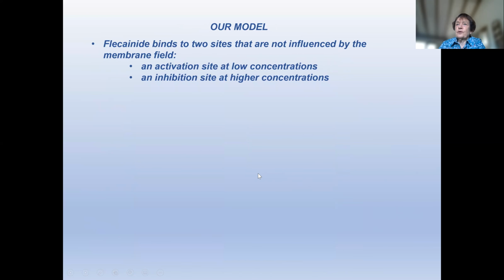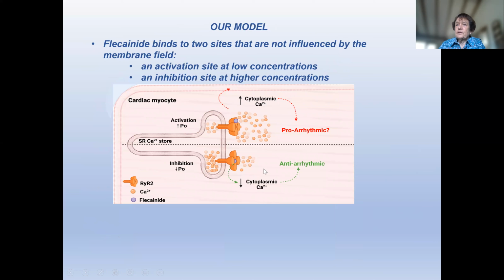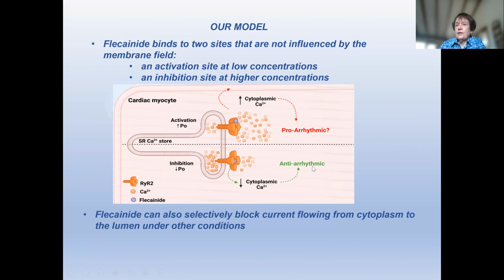Okay, so how do we explain our data? What we're suggesting is that there is an activation site which is occupied with low flecainide concentration, which increases open probability, and a second site, again away from the channel pore, not voltage dependent, which inhibits P0 at higher concentrations, and that produces a decrease in cytoplasmic calcium concentration. It's anti-arrhythmic. These both exist with the channel blocking effect, which we didn't see under our conditions, but exists.